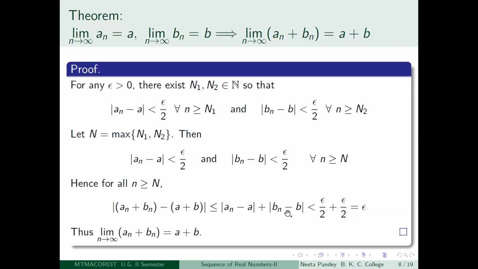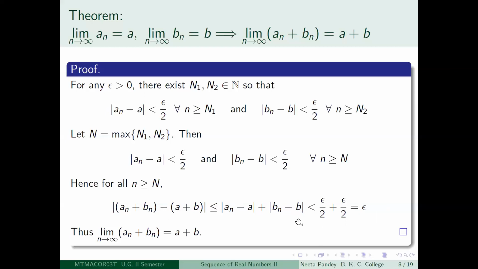Now if you take your little n to be greater than or equal to capital N, then modulus of an minus a is less than epsilon by 2, and modulus of bn minus b is also less than epsilon by 2. So modulus of an minus a plus modulus of bn minus b will be less than epsilon by 2 plus epsilon by 2, which is equal to epsilon.